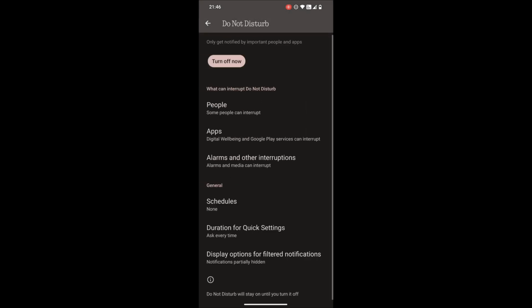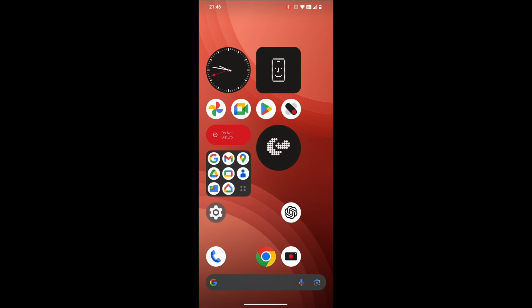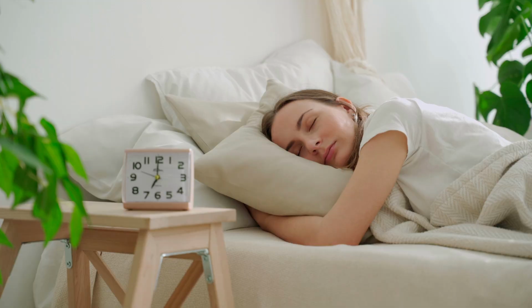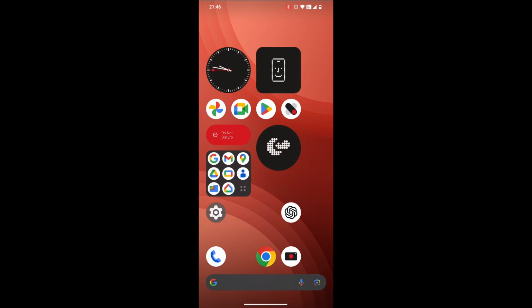This way, you stay focused when needed and never miss important alerts when it matters. No more interruptions during deep work, sleep, or meetings. So, that's how you schedule Do Not Disturb on your phone.